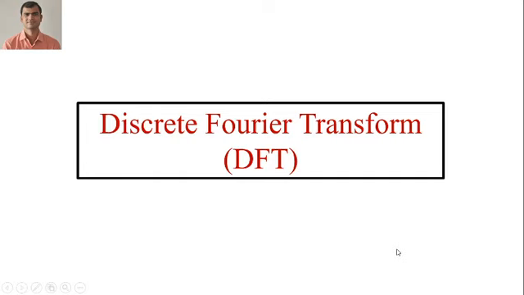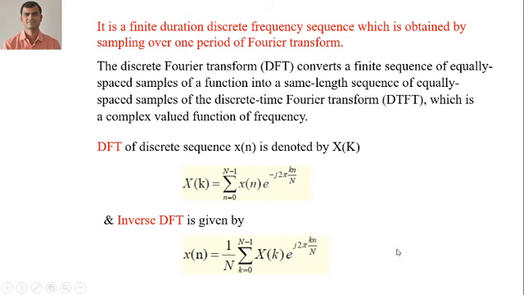So good morning all. Today we'll see a topic which is discrete Fourier transform. So what is meant by discrete Fourier transform? It is a finite duration discrete frequency sequence which is obtained by sampling over one period of Fourier transform. The finite duration frequency sequence is nothing but your X of k. This X of k is obtained when you sample one period of Fourier transform, that is n equals 0 to N minus 1.